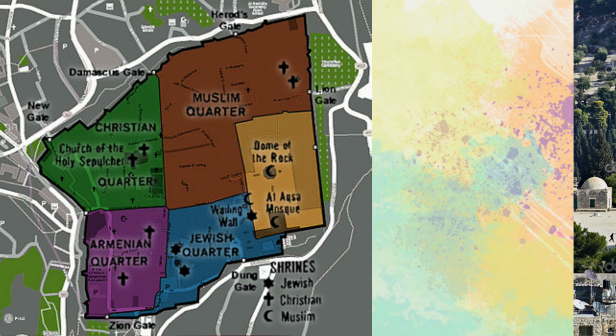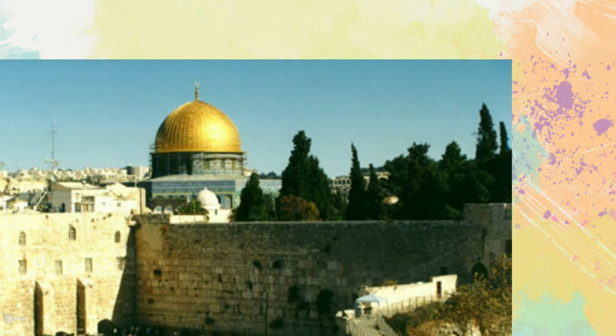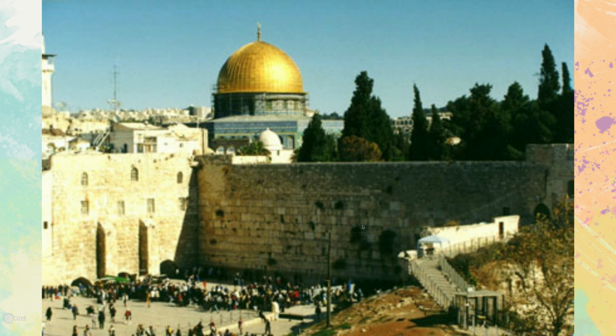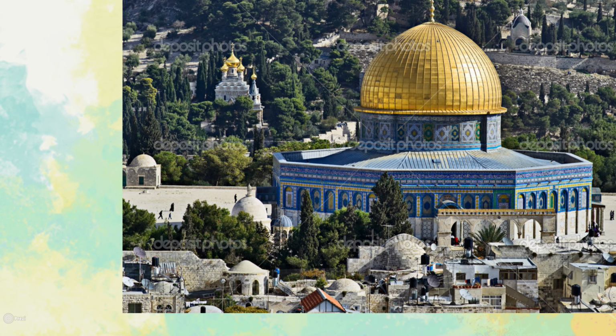So this is the Dome of the Rock, the Islamic mosque, and this is the Western Wall, the holiest site in all of Judaism. It is also called the Wailing Wall, and as you can see, the Dome of the Rock is built directly on the grounds of the remnants of the old Jewish temple. This wall right here is what remains of the Jewish temple. So as far as the test is concerned, you're going to need to know that religious holy sites are built literally on top of each other, and that is a major source of conflict.